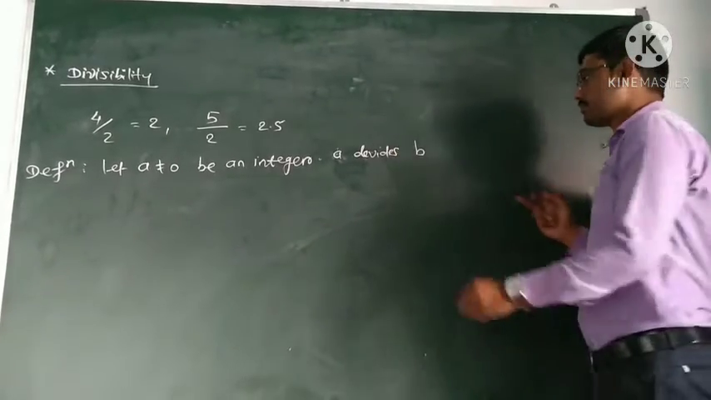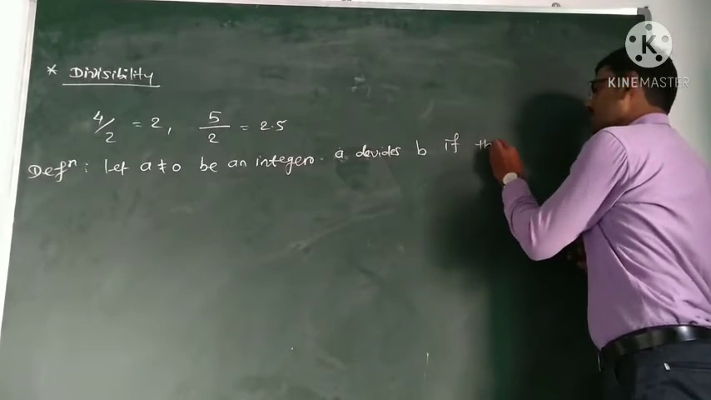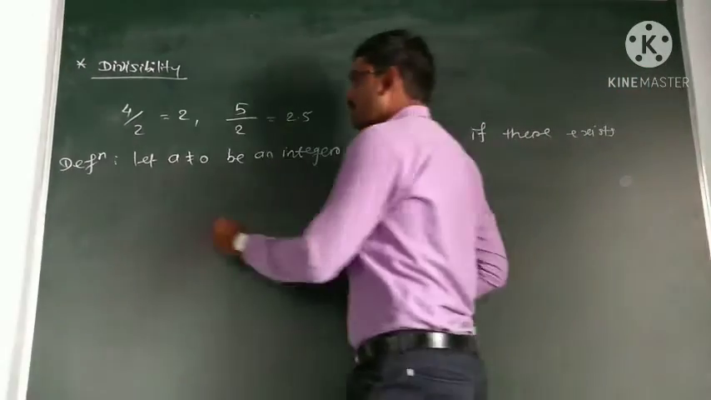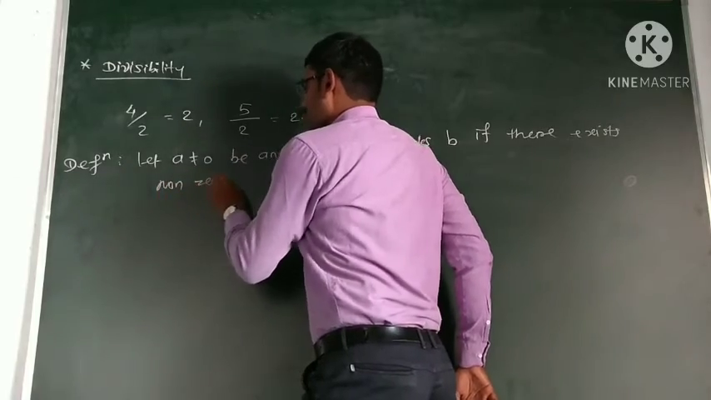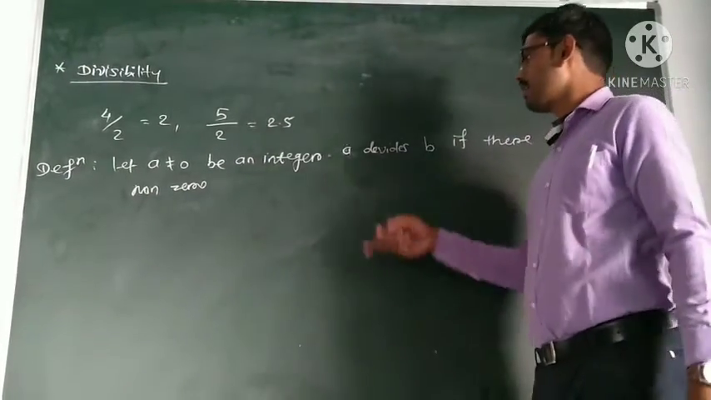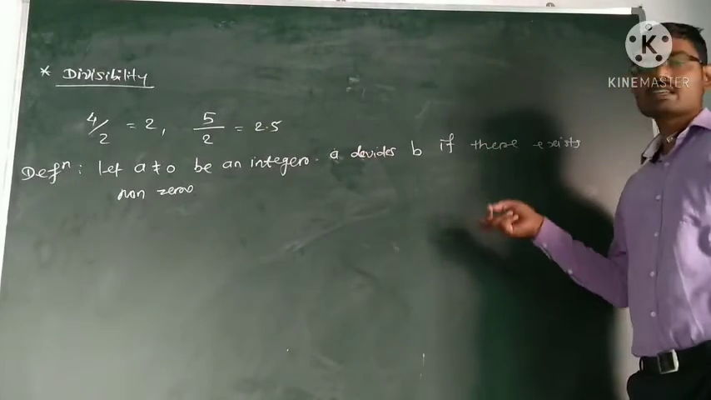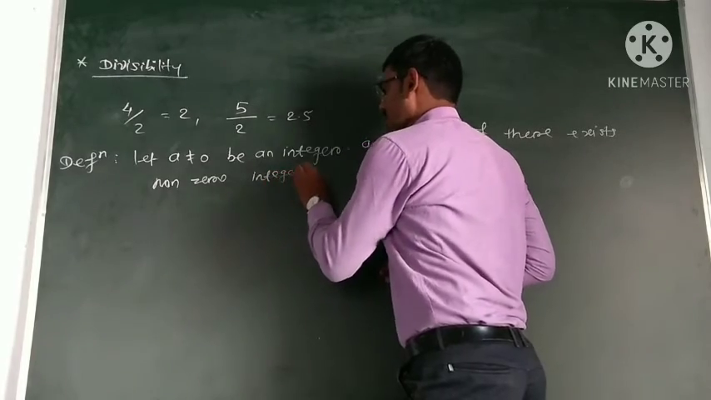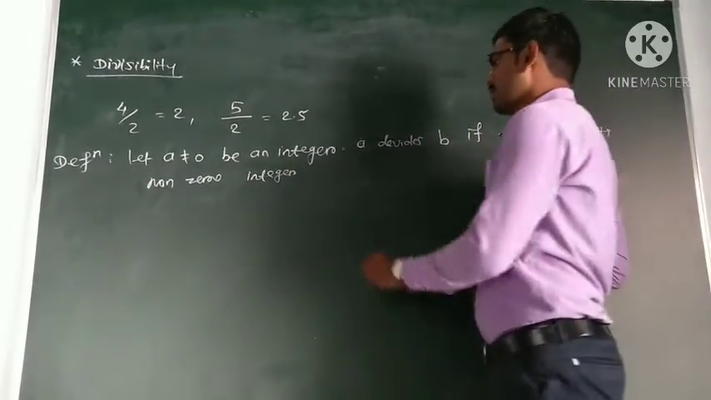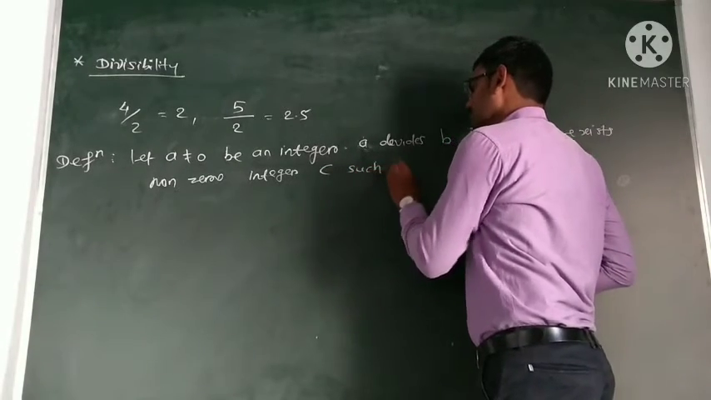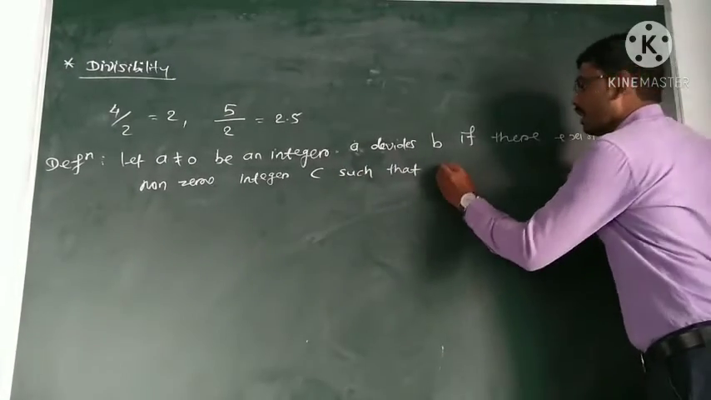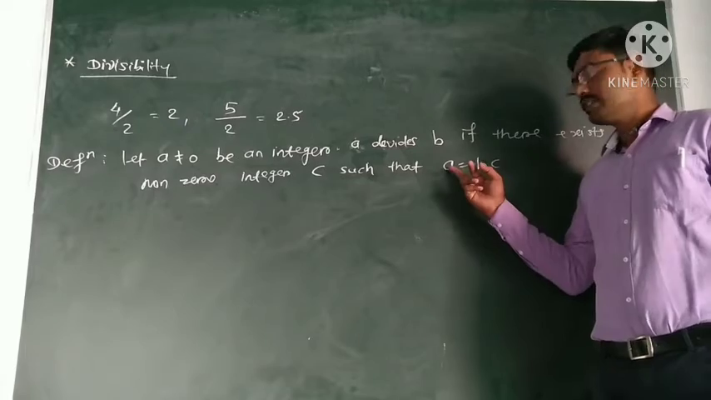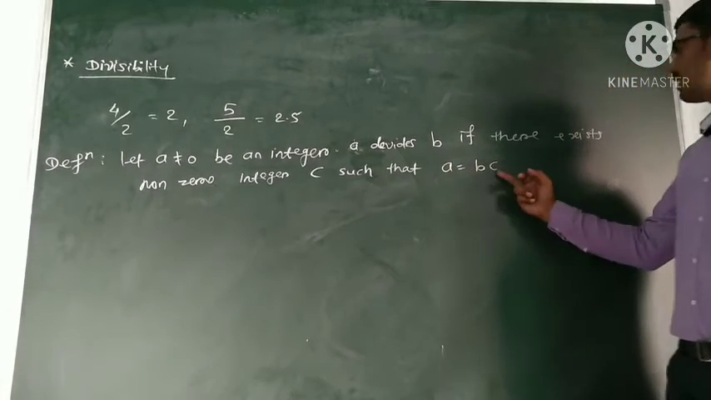A divides b if there exists a non-zero integer c such that b is equal to a times c. Then we say a divides b if there is such an integer c.